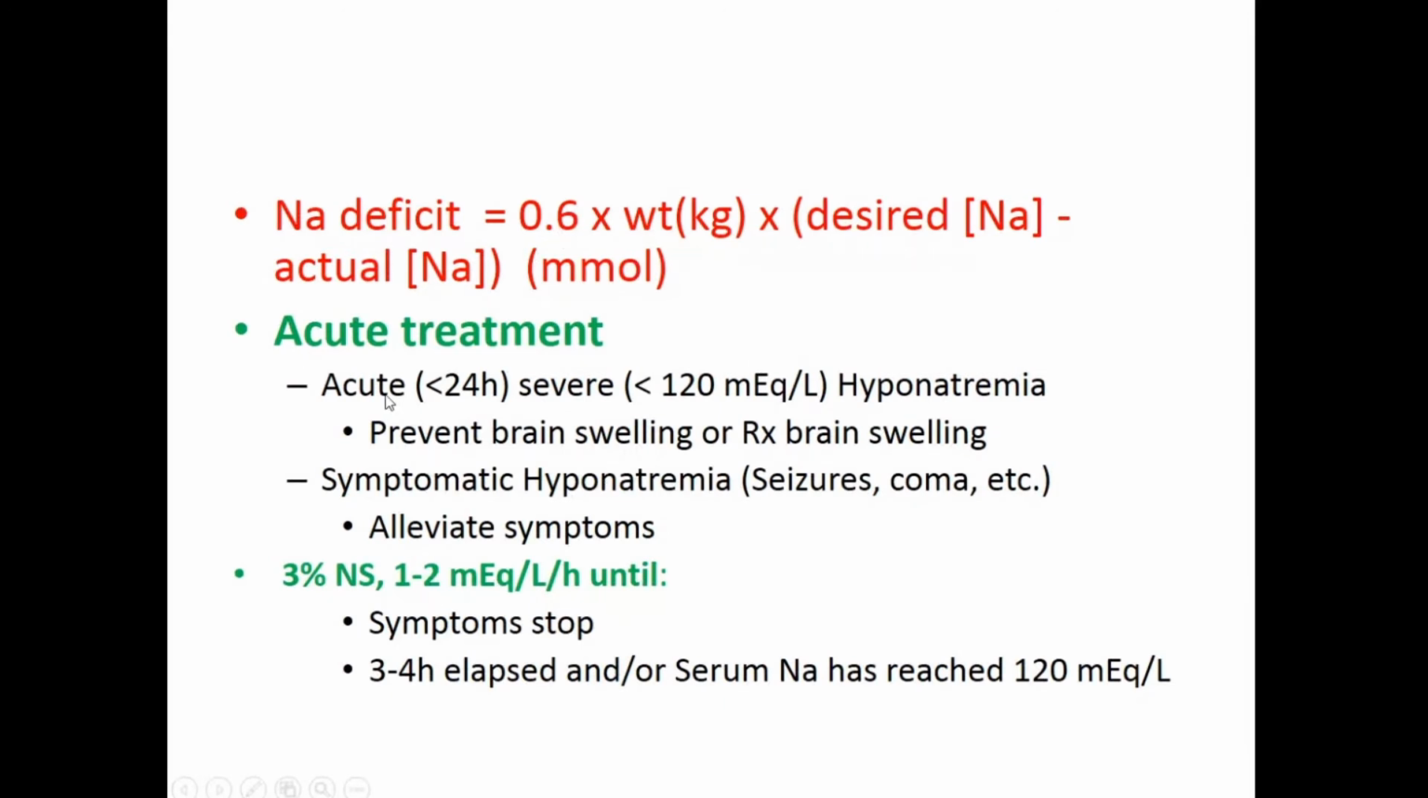All right. So as I said, acute treatment, that is less than 24 hours, severe, then you need to treat because if you don't treat, there will be brain swelling and that can lead to herniation, coma, and death. Okay, and you can correct with 3% sodium. Okay.